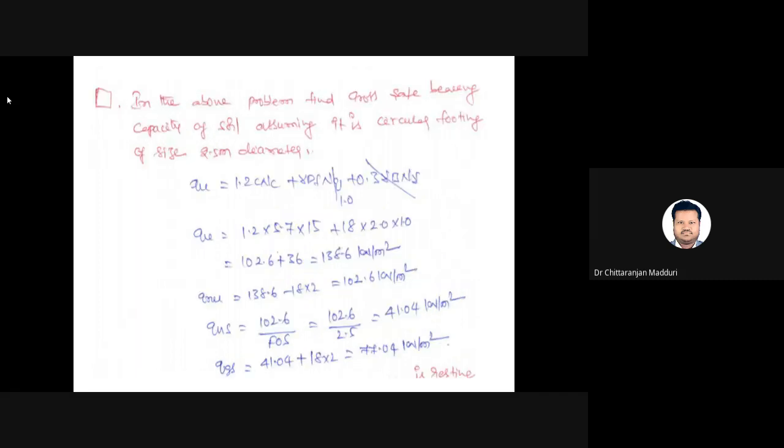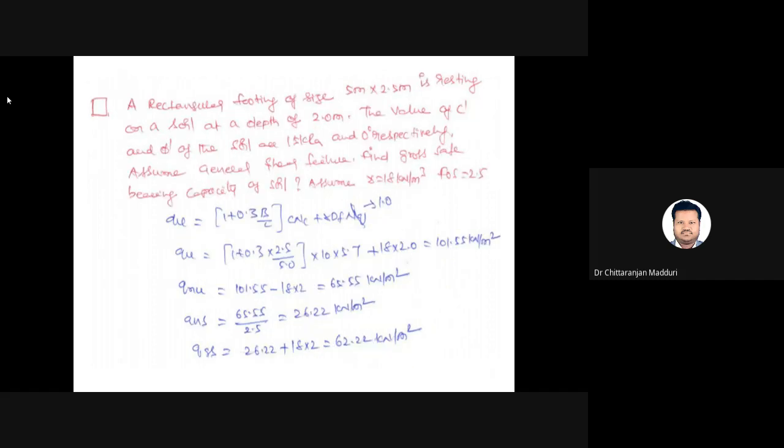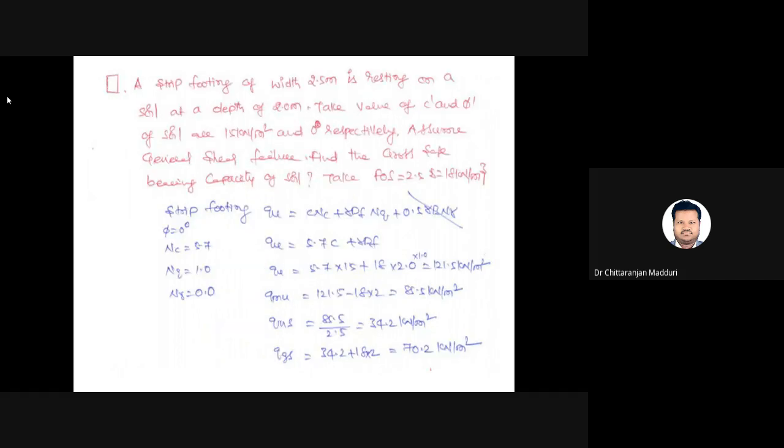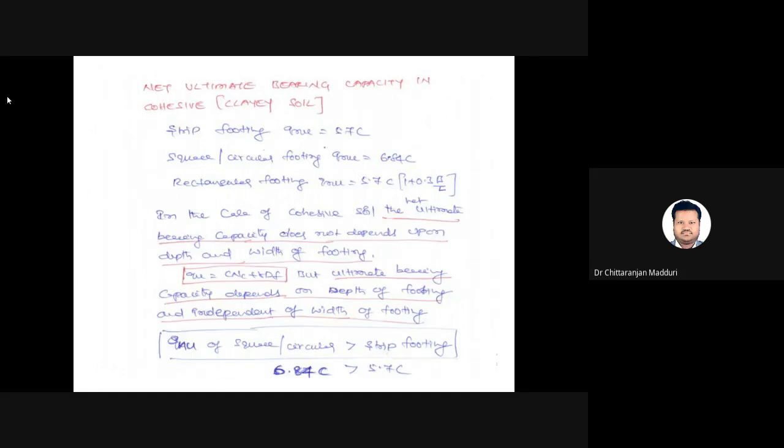In the above problem, find the gross safe bearing capacity of soil. Assume it is a circular footing. So earlier it was a strip footing. Now it became a circular footing of size 2.5 meters diameter. So by substituting all the values in the bearing capacity equation of circular footing, the gross safe bearing capacity equals 77.04 kilonewton per meter square. It is the same for square footing also, because for square and circular footing the bearing capacity equation is the same, that is 6.84 into C.